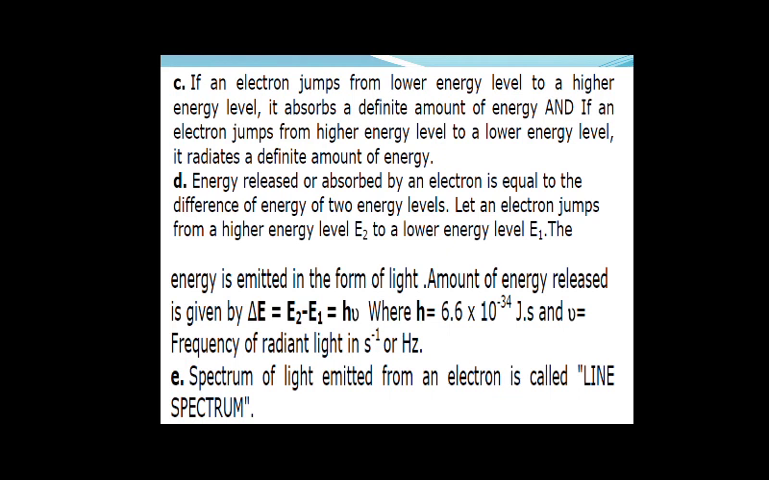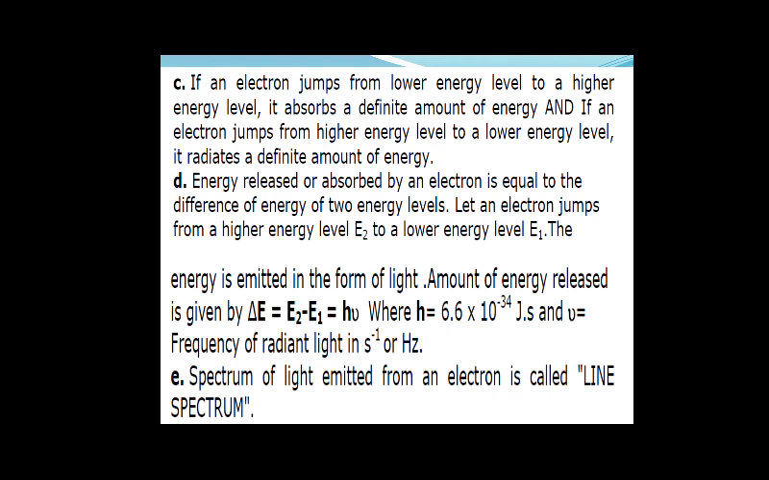So at this point you can see, energy released or absorbed by an electron is equal to the difference of energy of two energy levels. Let the electron jump from the higher energy level, that is E2, the second energy level, to the lower energy level E1. So we are considering an electron which was in energy level number 2 and came back to energy level number 1. During that transition, what happened? Energy is emitted in the form of light.